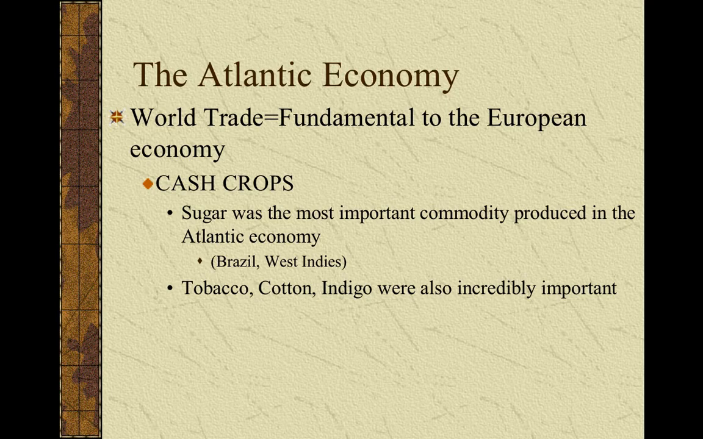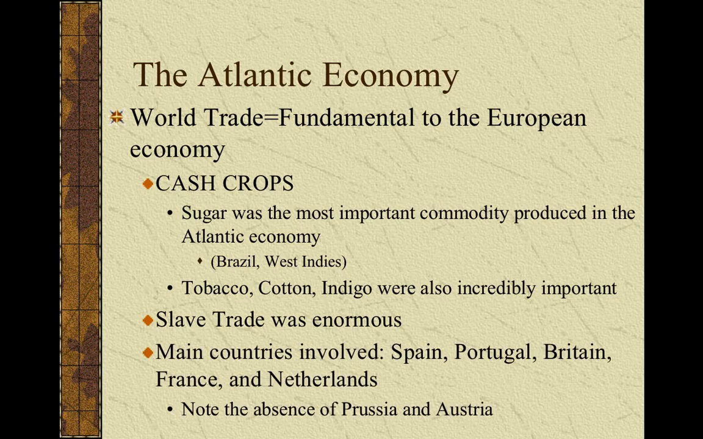Other important cash crops that you really need to be aware of for the AP test are tobacco, cotton, indigo. Tobacco and cotton really seen in the United States. Tobacco in the southern colonies of the United States, Virginia. Cotton seen in the South, and indigo. Very important cash crops that you need to be aware of that really facilitate this Atlantic economy. And these cash crops directly led to slavery.